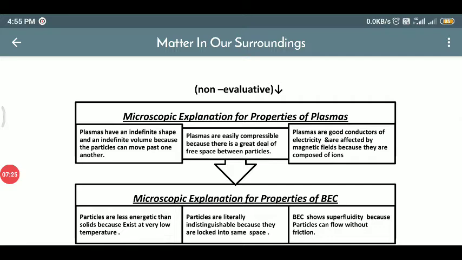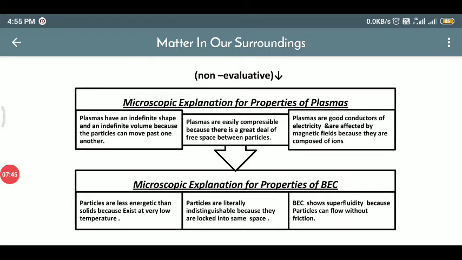Now for plasma explanation. Plasma has an indefinite shape and indefinite volume because the particles can move past one another. Plasma is easily compressible because there is a great deal of free space between the particles. Plasma is a conductor of electricity and is affected by a magnetic field because it is composed of ions.